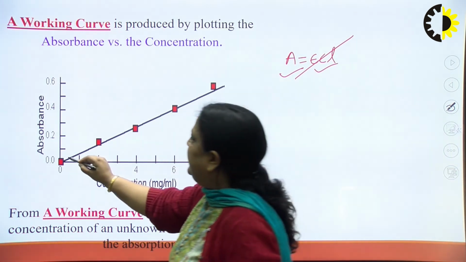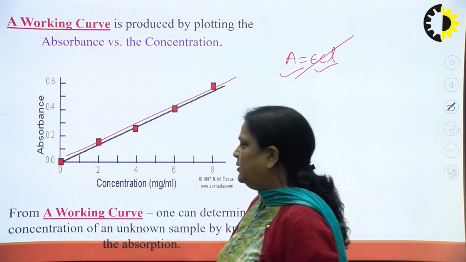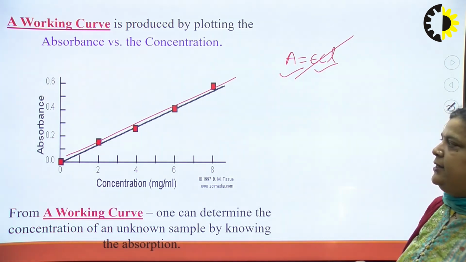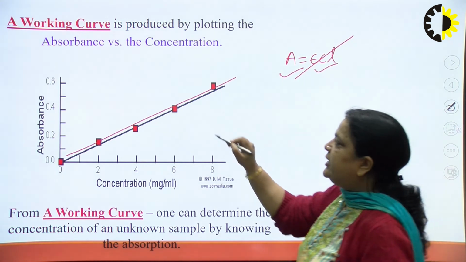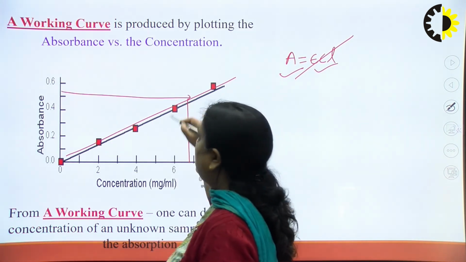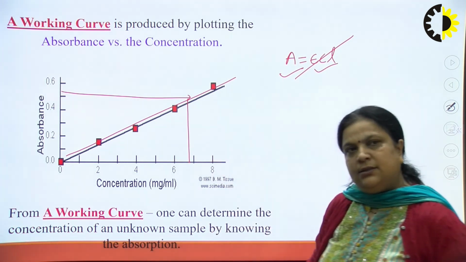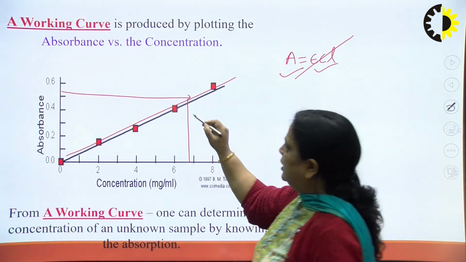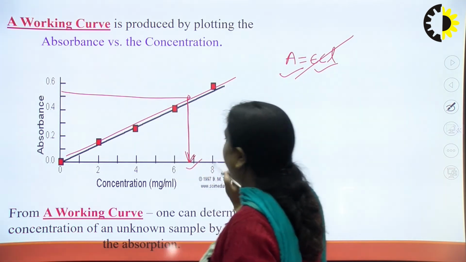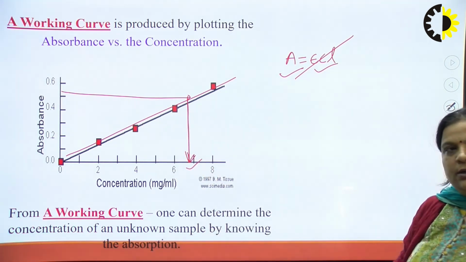So we get a linear line passing through the origin, and through this curve we can find the concentration of an unknown solution, because if the solution is unknown, we can find its absorbance, and through this graph we can find the concentration of the unknown solution.